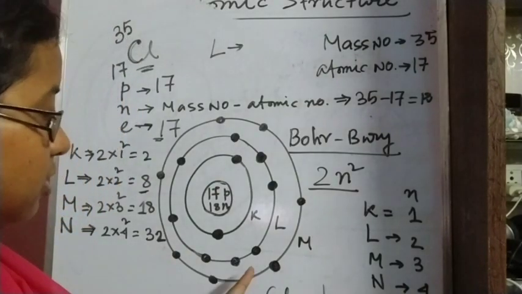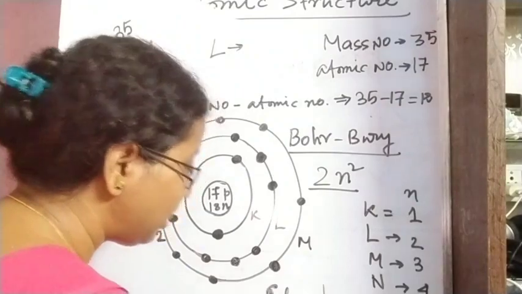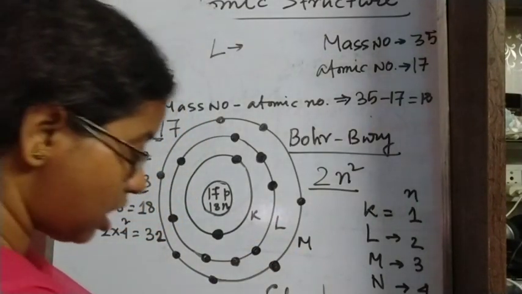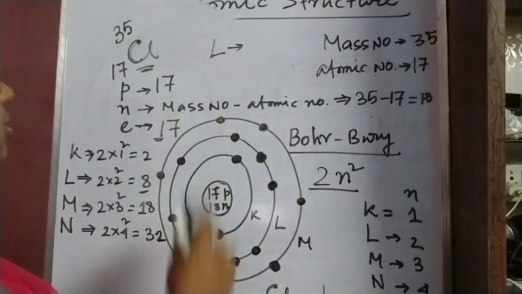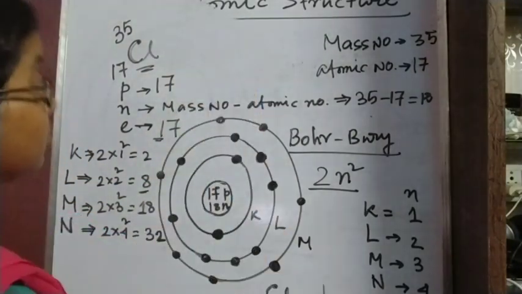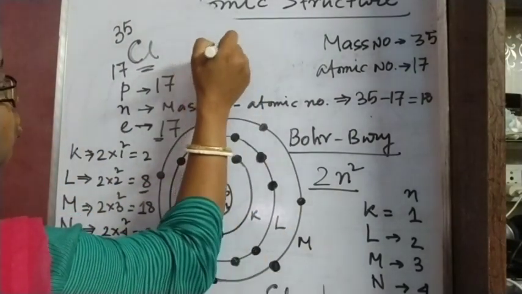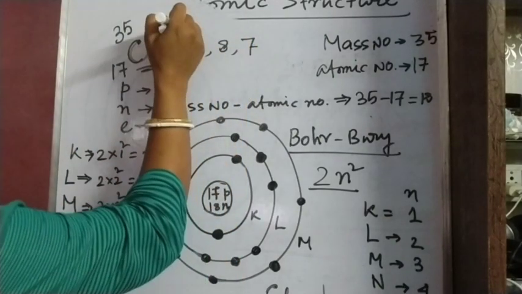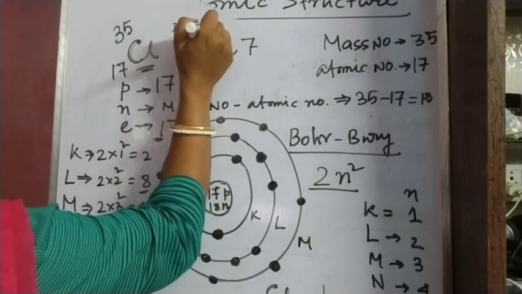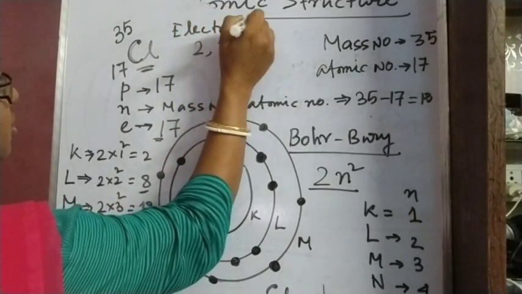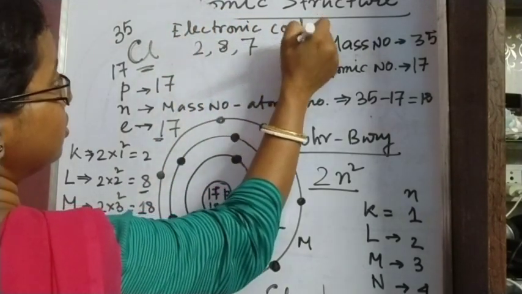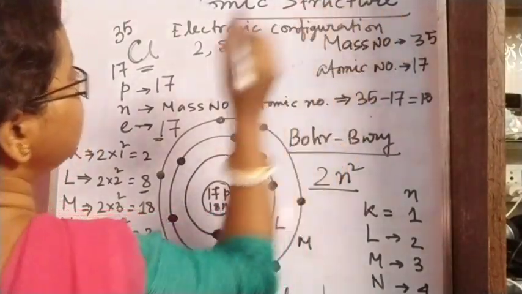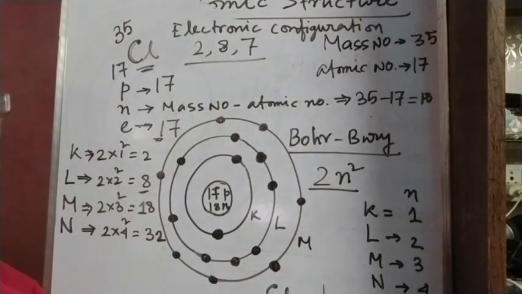Now in chlorine we have seen the M shell; how do we represent the electronic configuration? For chlorine, this is 2, 8, 7.